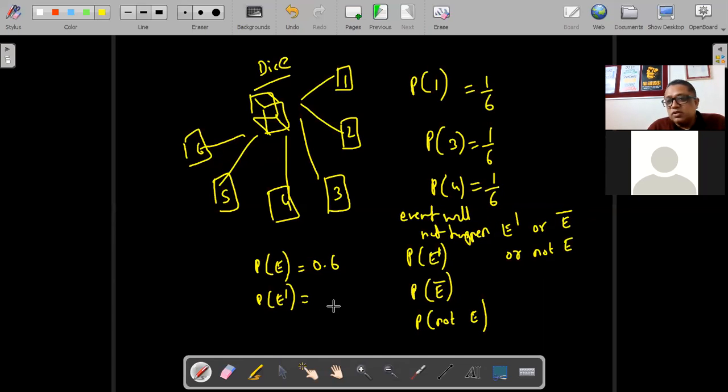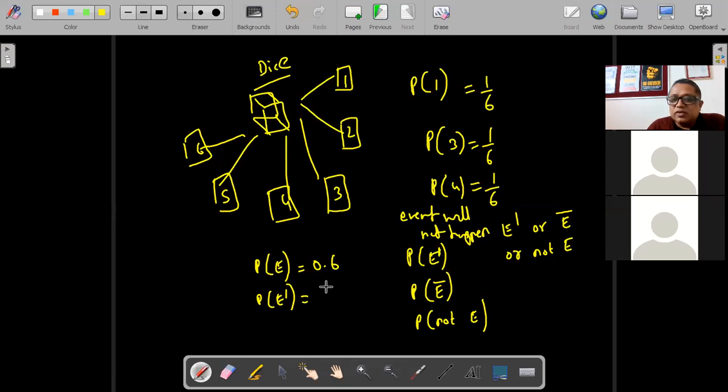Can you take a guess? Let me rephrase the question. If there is a 60% chance that India wins, what is the percentage chance it will lose? 40, right? Because the total has to be 100%. The total probability is always 1.